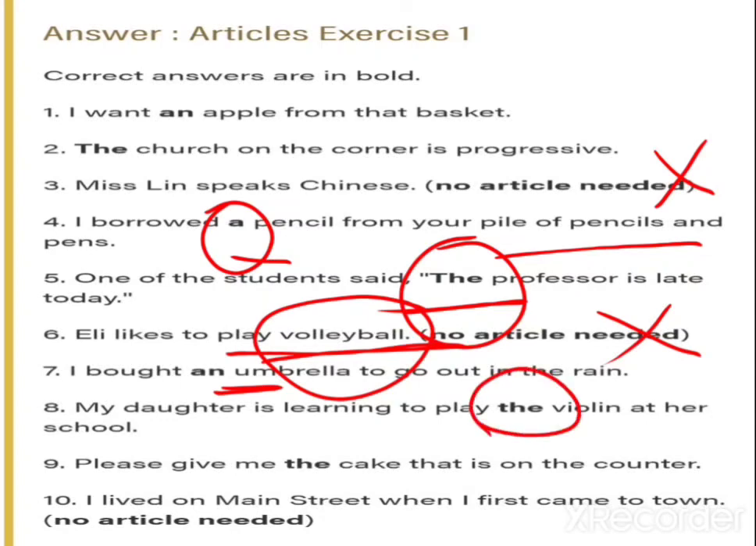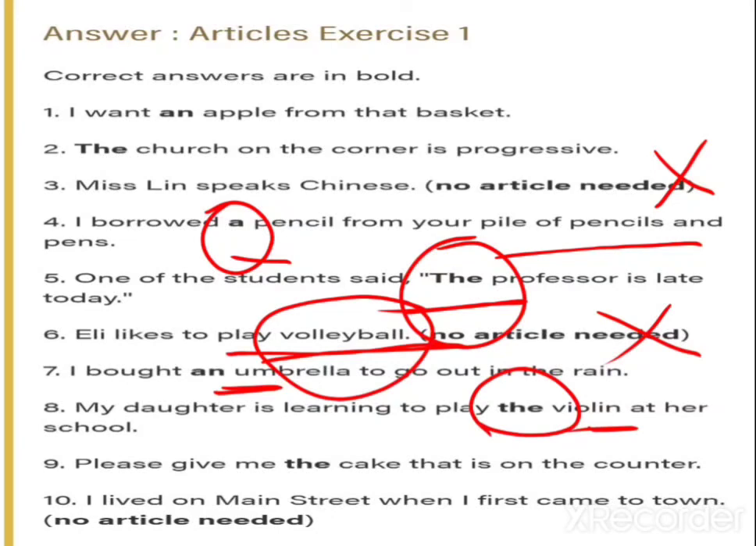My daughter is learning to play the violin at her school. Now look here, the violin. Violin is the name of an instrument, a musical instrument. So when there is a musical instrument name, as I told you before also, then what do we have to use? We have to use the article: the flute, the violin, etc.